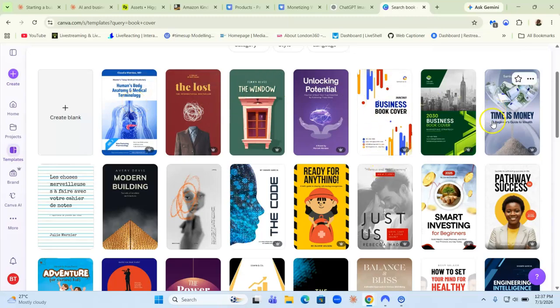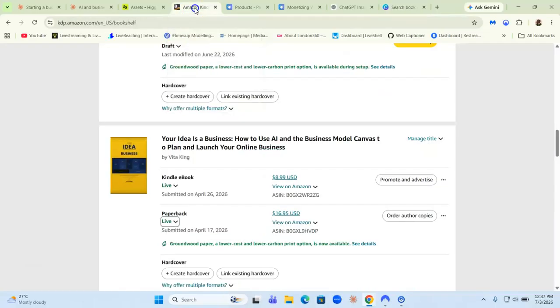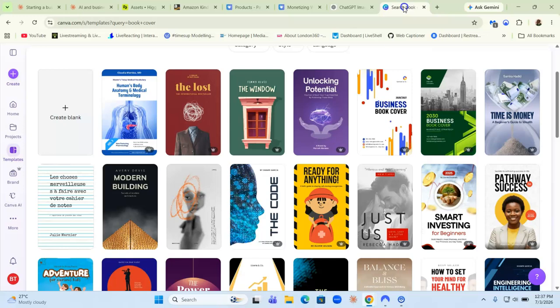If you use any of these templates, and the creator finds out that you used their template to sell your book on Amazon KDP, you can get a copyright infringement claim from the creator.